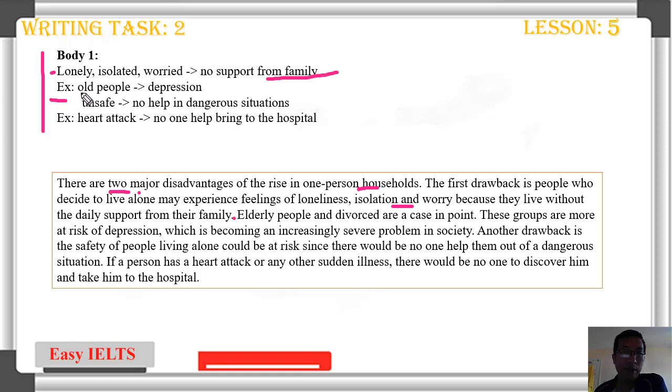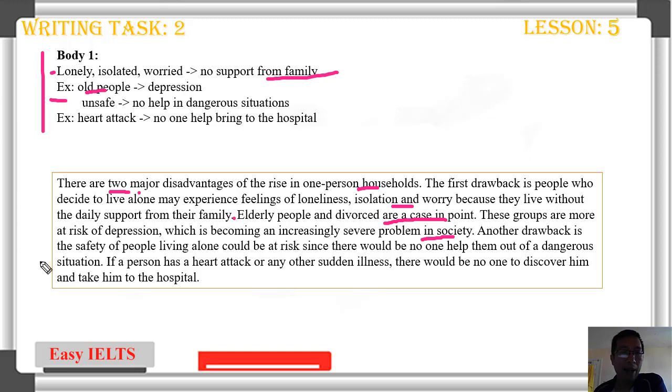Elderly people and divorcees, for example, these groups are more at risk of depression, which is becoming an increasingly severe problem in society.